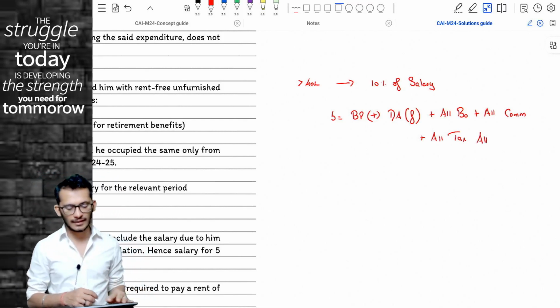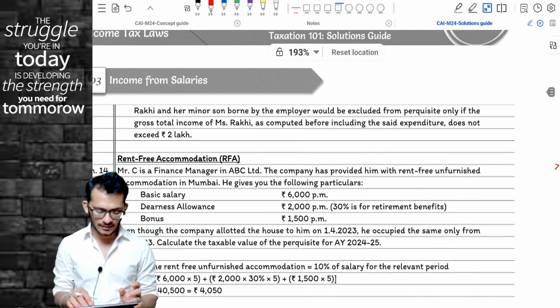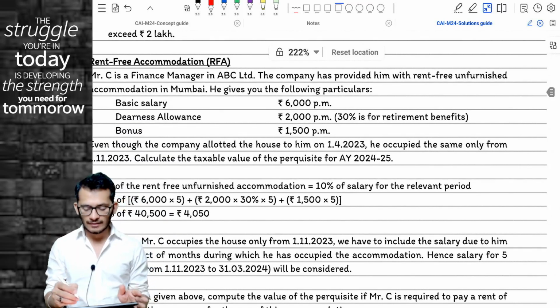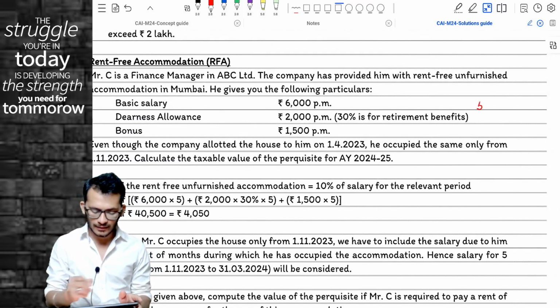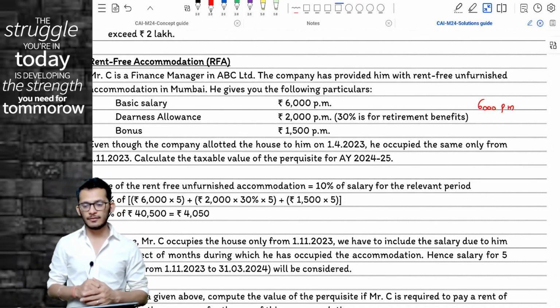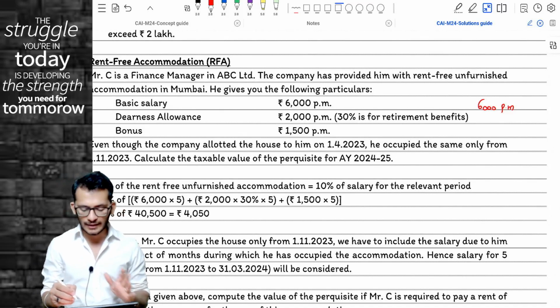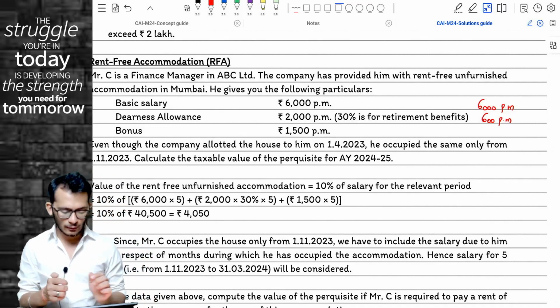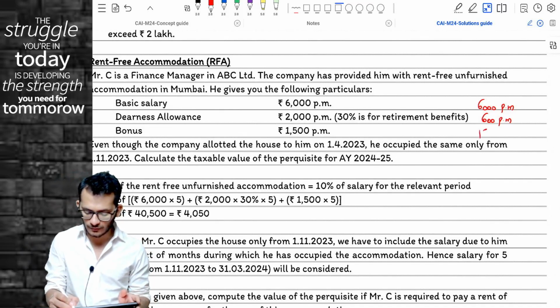There is no change in the salary definition. Reading the question, the basic salary is 6,000 per month, which forms part of salary. DA allowance is 2,000 per month, but out of the 2,000 only 30% forms part of retirement benefits. So you will only take 30%, which is 600 per month. Finally, the bonus is 1,500 per month. You will take all bonuses, so that is also included.